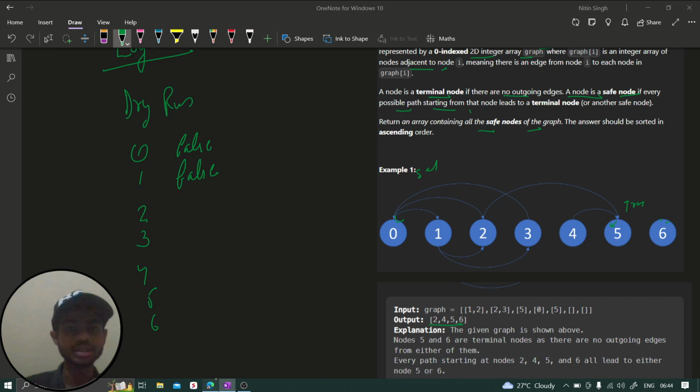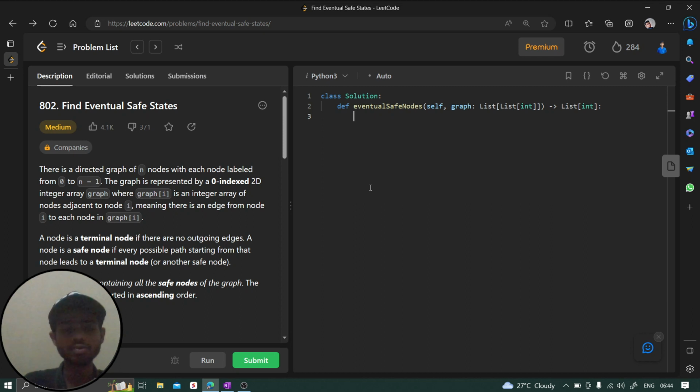I'm going to do it with Python. First of all, let's find out the length of our nodes. How many nodes are there? So we can say directly length of graph. And once we find the length, we are going to create two things. One is safe node. This safe is going to be initially false for all. We can say length, I am giving n, and is visited, meaning did we visit already? So it is also going to be false.